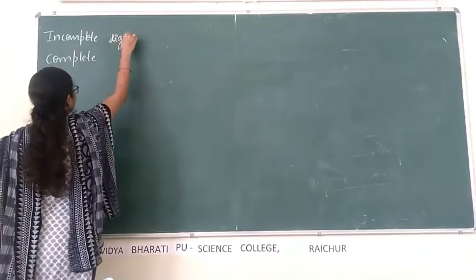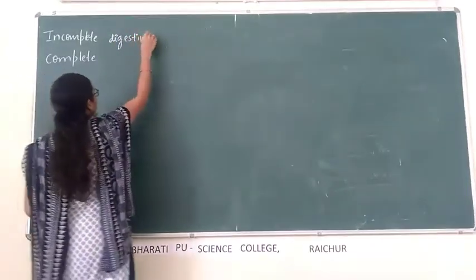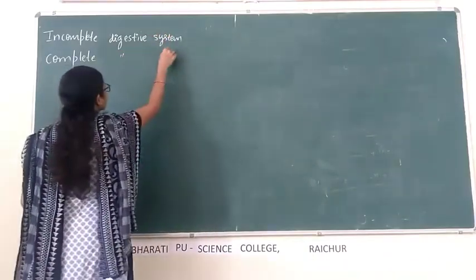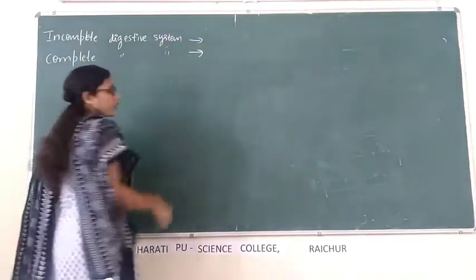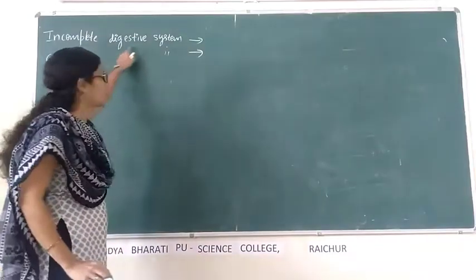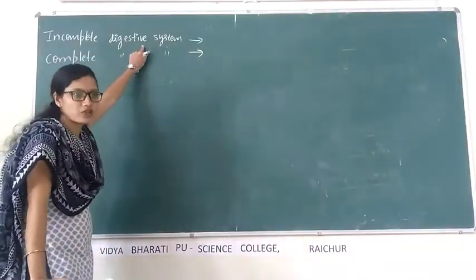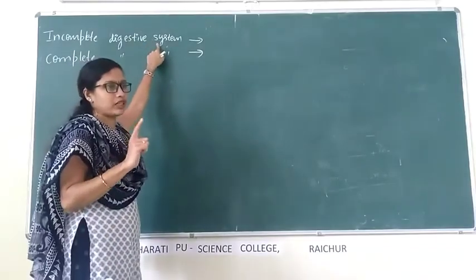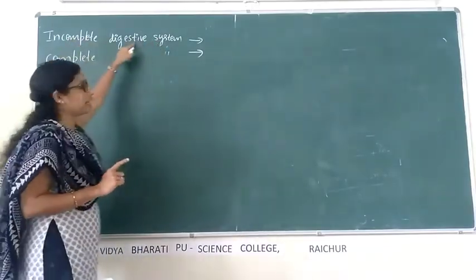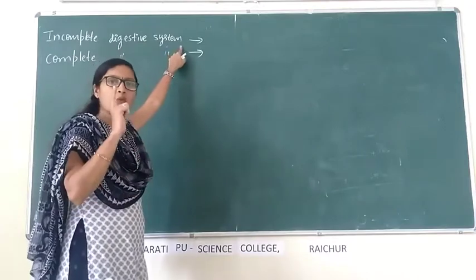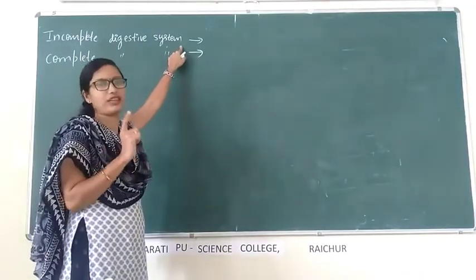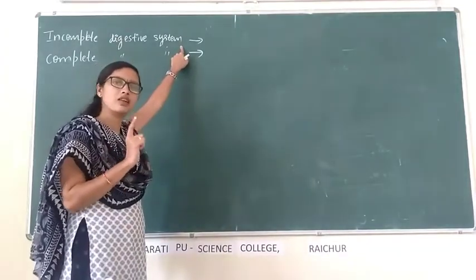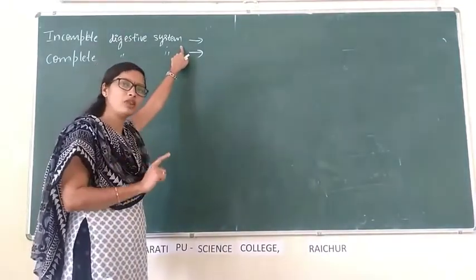Incomplete digestive system means the digestive system has only one opening. In case of incomplete digestive system, only one opening is present, and that single opening serves as both mouth and anus.